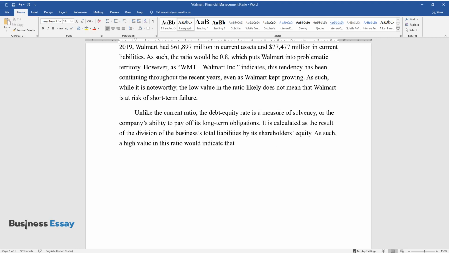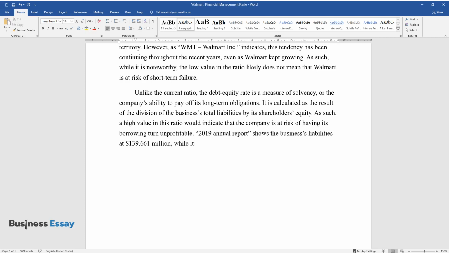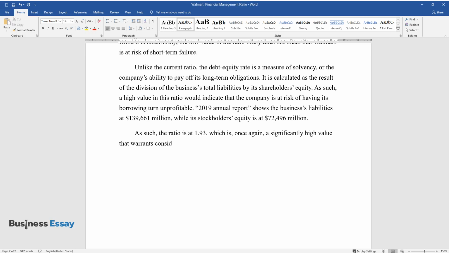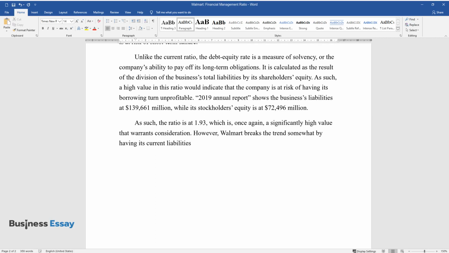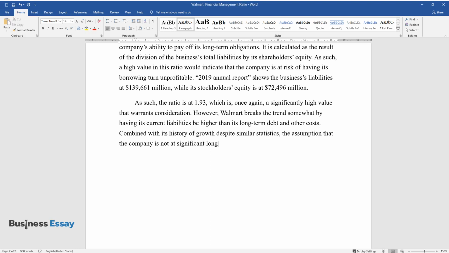turn unprofitable. The 2019 annual report shows the business's liabilities at $139,661 million, while its stockholders' equity is at $72,496 million. As such, the ratio is at 1.93, which is, once again, a significantly high value that warrants consideration. However, Walmart breaks the trend somewhat by having its current liabilities be higher than its long-term debt and other costs. Combined with its history of growth despite similar statistics, the assumption that the company is not at significant long-term risk